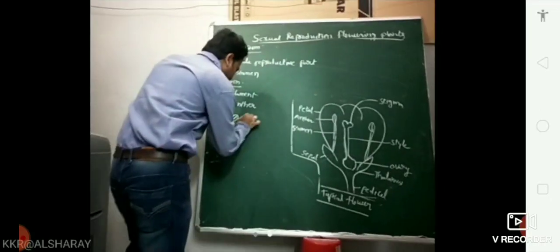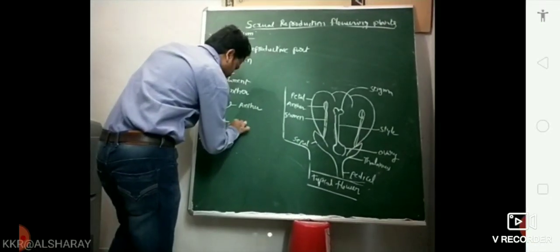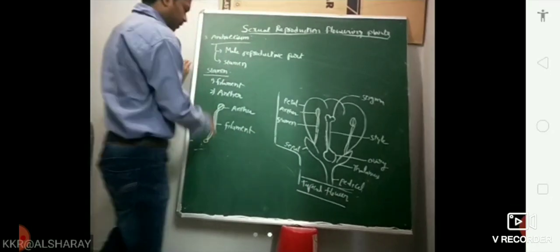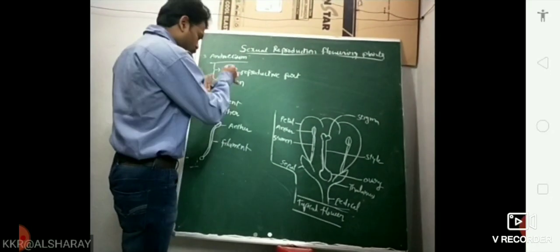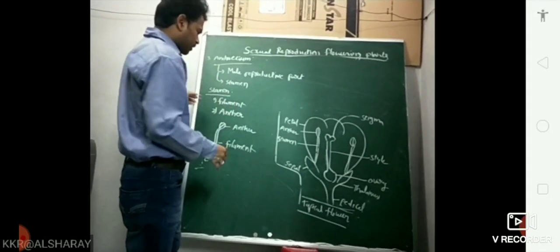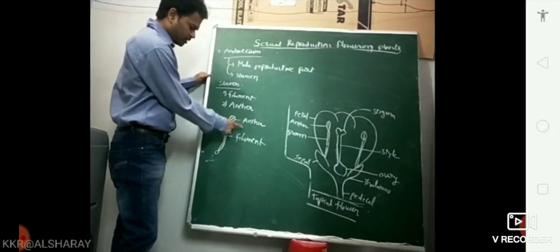This is an anther and this is a filament. A typical stamen. There is a sectional view and a three-dimensional structure also in the textbook that you can observe. So a stamen consists of two important parts, anther and filament.